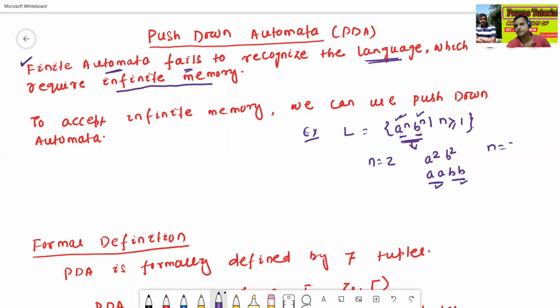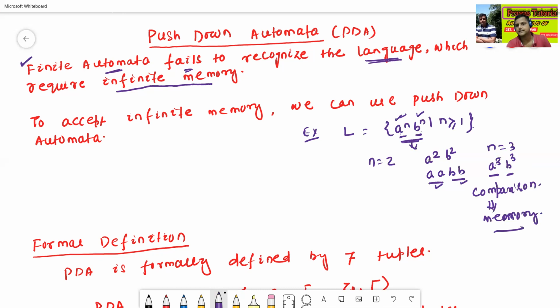If n equals 3, the string looks like a to the power 3 and b to the power 3, meaning 3 a's followed by 3 b's. Each time we require a comparison. Comparison means how to compare. For this comparison, we always require a memory. We require a memory to compare.